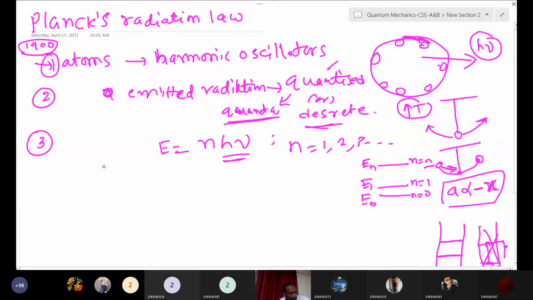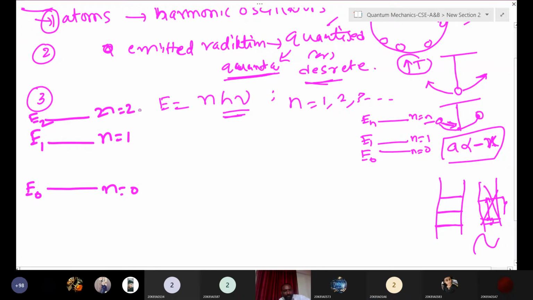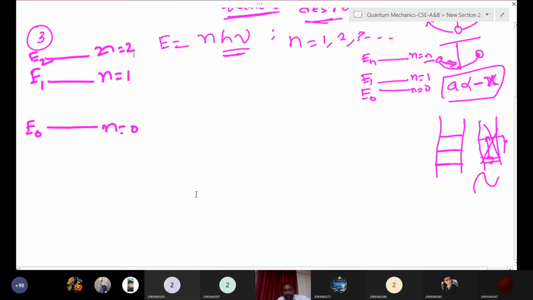Now, just before that, what is the Maxwell-Boltzmann distribution? Anyone, please? Suppose you have a number of atoms and a number of energy levels. Suppose this is the ground state, E0, and this is E1 or maybe En or E2. Suppose the number of particles here is 1 and here 0. For the E2 level, the number of particles is n. So what is the Maxwell-Boltzmann distribution? Anyone, please?